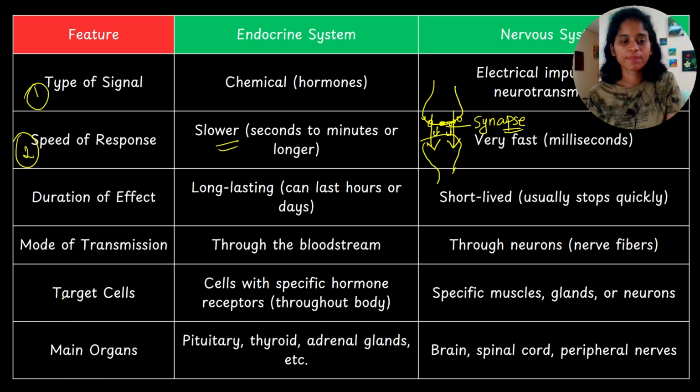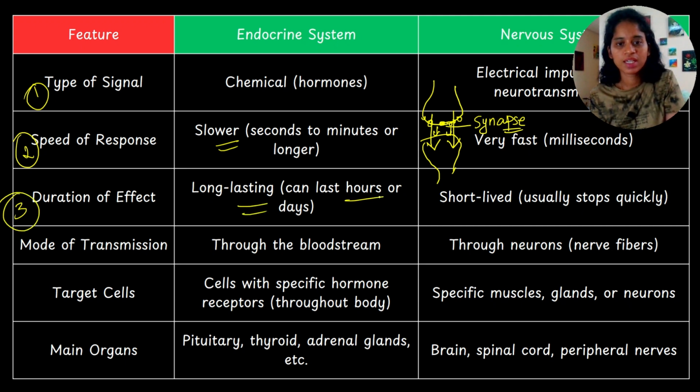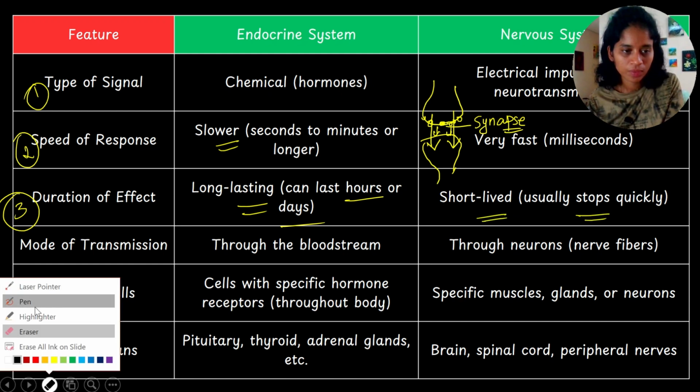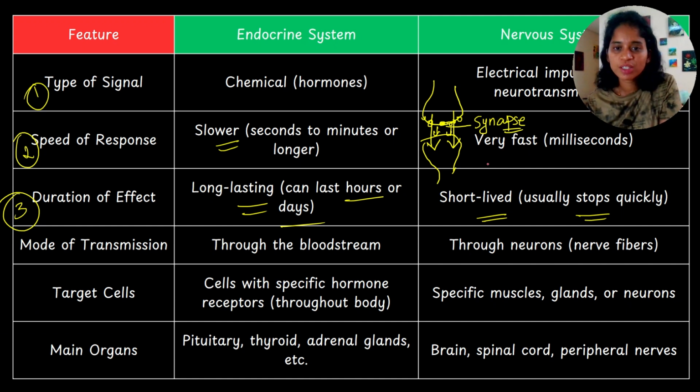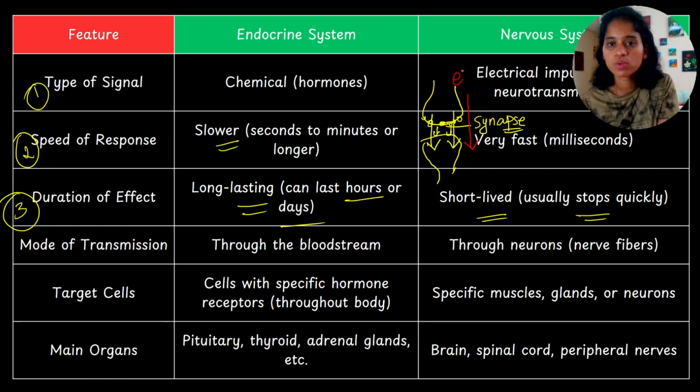Then duration of effect. Endocrine system has long lasting effect, can last hours or days. But in the case of nervous system, the duration of effect is short-lived, usually stops quickly. If you take impulse transmission in neurons, when this nerve cell sends signal to the next cell, the previous effect has already been lost, right?